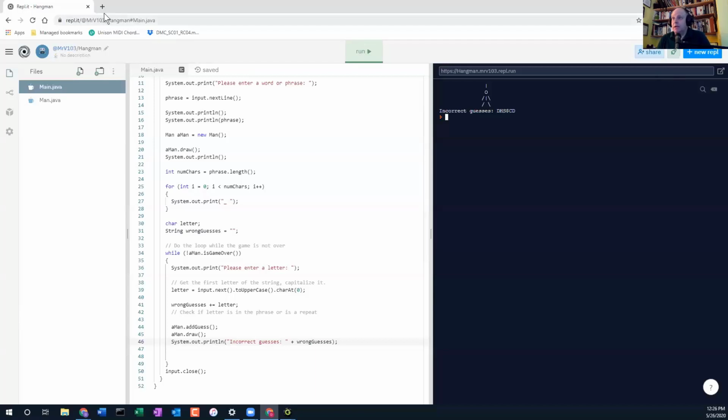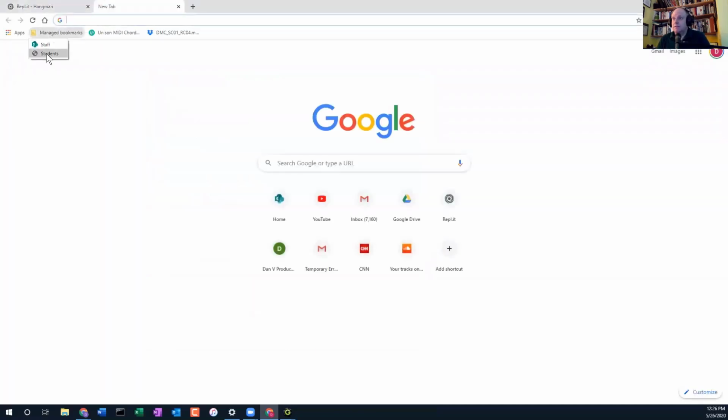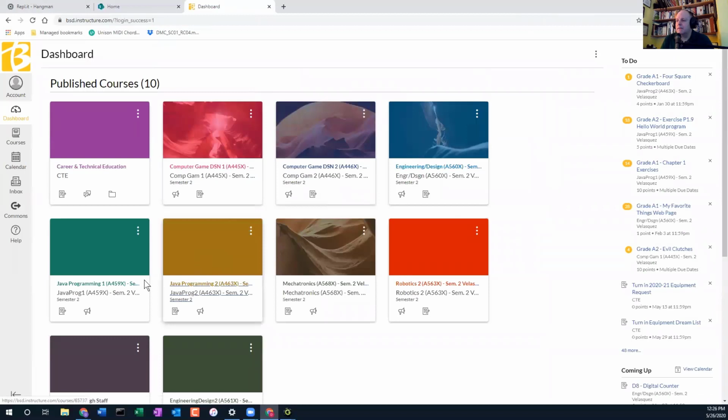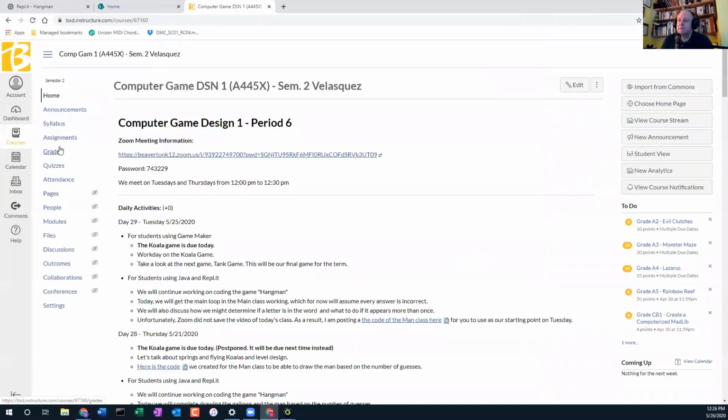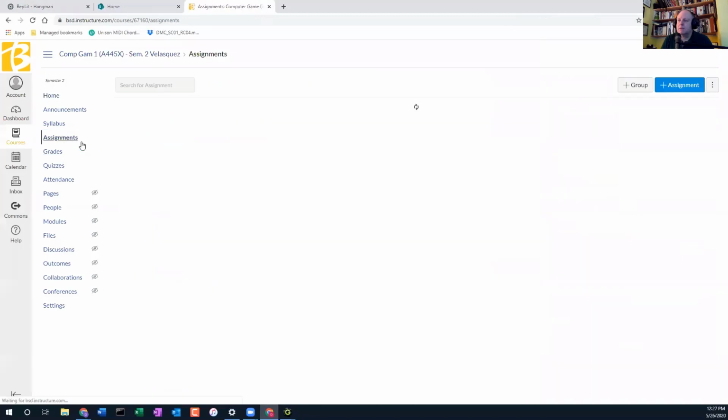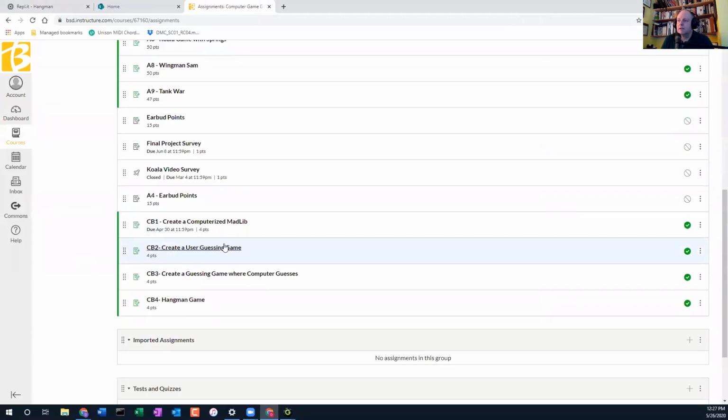Now, I do want to point out, I did make some assignments for us so that you can take a look at them. Here are our assignments. And you can see there's the Madlib one. Here's the user guesser game, the first one. Here's the second one. Those you can just turn in the main method, because I think we only have the main Java class file.